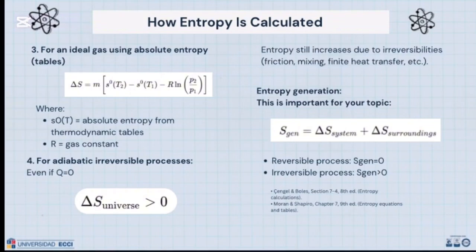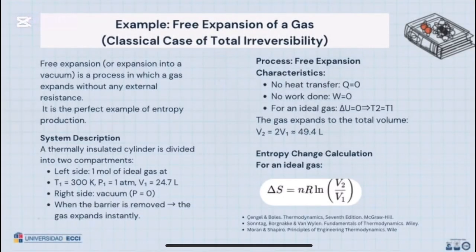The criterion for an irreversible process is S_gen greater than 0. Example: free expansion of a gas, the classical case of total irreversibility. Free expansion, or expansion into vacuum, is a process in which a gas expands without any external resistance. It is a perfect example of entropy production.